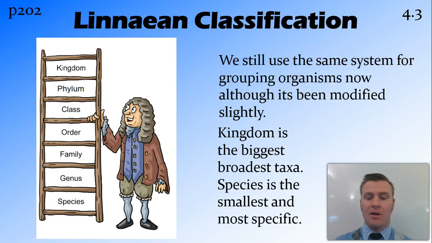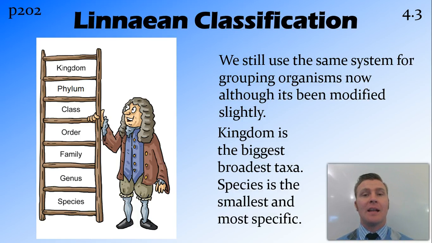We have modified it in some ways, but we still pretty much use the same system. And most of the things that he classified, and I think it's about 8,000 different organisms, most of them are still in the place where he put them. Some of them have changed a little bit, but most of them are still there.